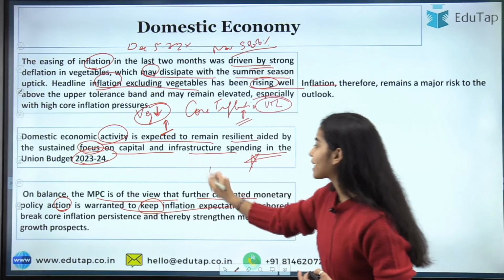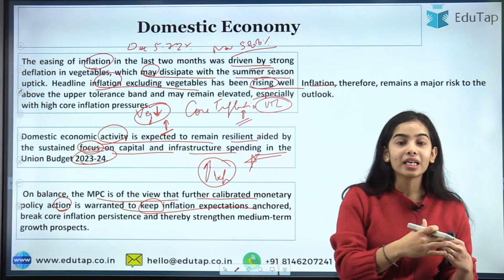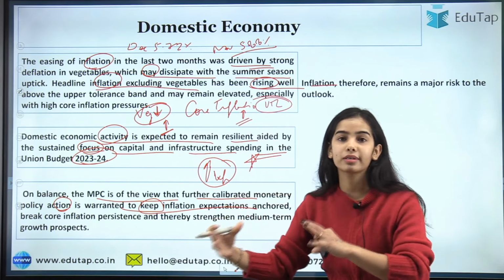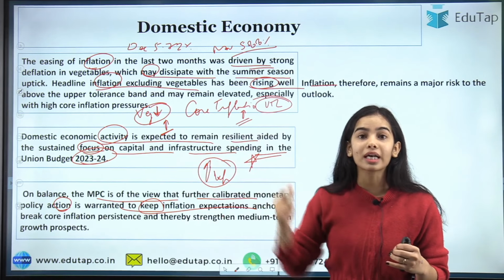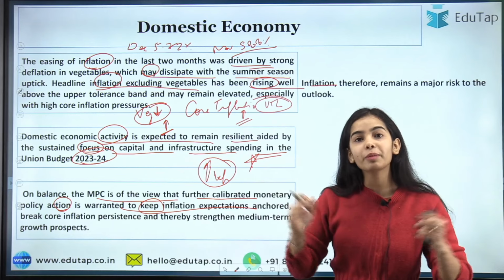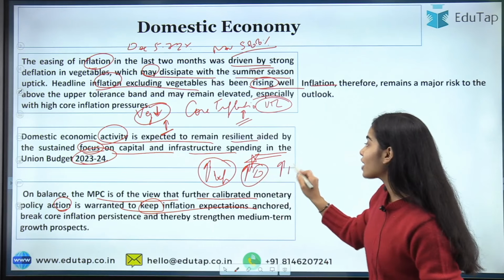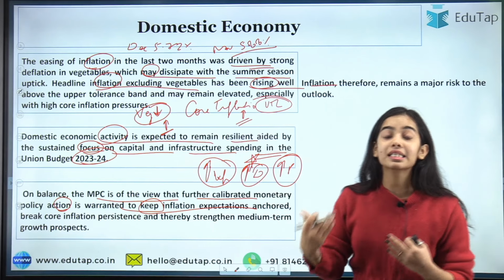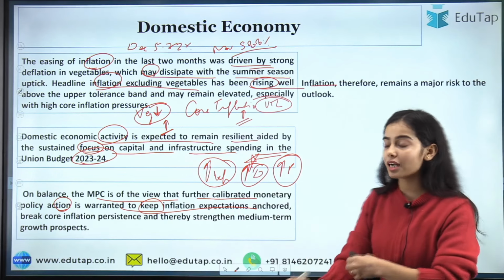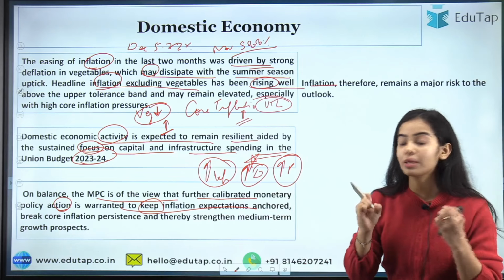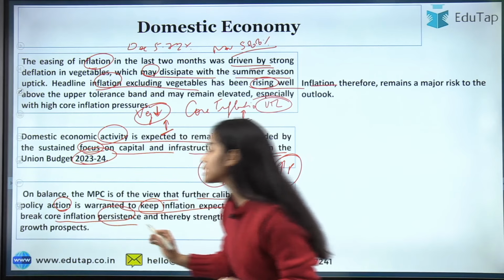If we are expecting that inflation is going to go high, we will start buying now. Let's buy the car right now, because in the future the car prices are going to go high. If all the people are thinking like this, the demand for cars will increase and the price will start increasing. So you can understand how expectations affect demand and prices in the current period, and the RBI wants to keep the inflation expectations anchored and break the core inflation persistence that is happening.